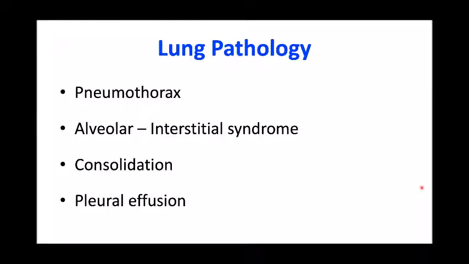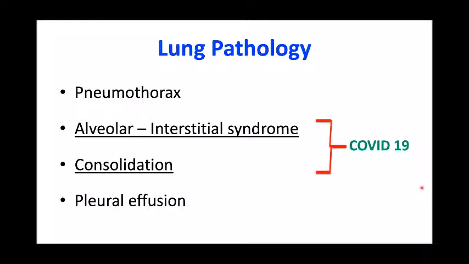Coming to the lung pathology, there are four main pathologies: pneumothorax, alveolar interstitial syndrome, consolidation, and pleural effusion. In COVID-19, the lung pathology is basically limited to alveolar interstitial syndrome and consolidation. So we'll discuss details about these a little bit as they are related to COVID-19.